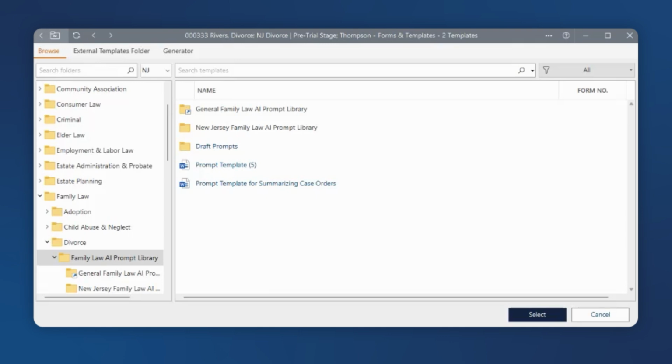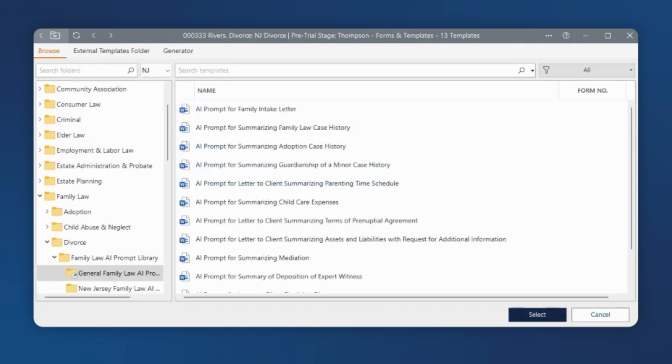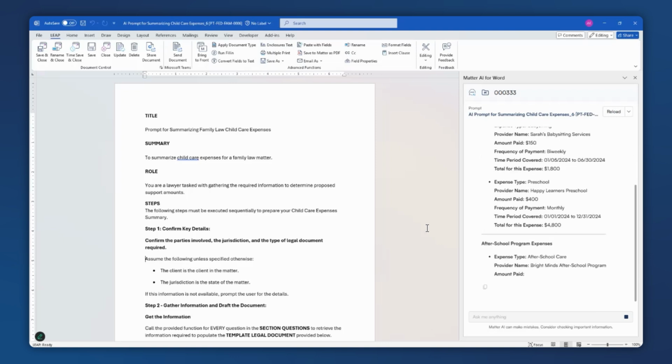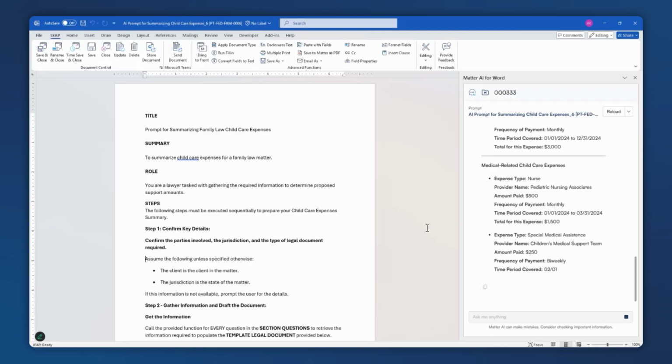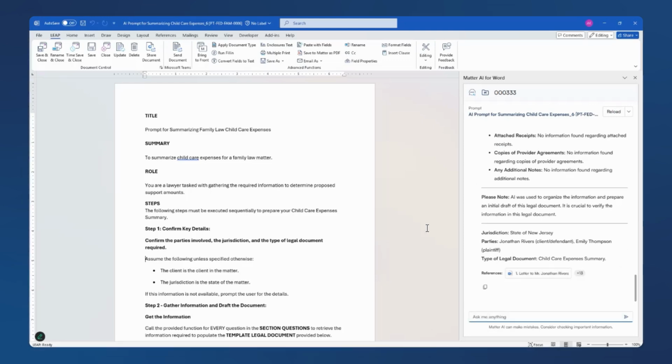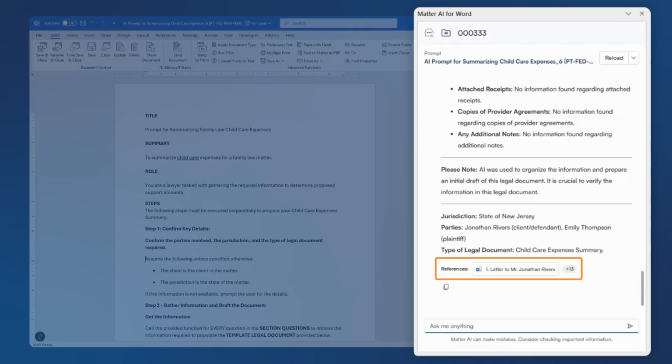Within this, you will see a general AI prompt library and, if applicable, a state-specific library as well. For this demonstration, I will select the General Family Law AI Prompt Library and utilize the prompt summarizing childcare expenses. This prompt will help you save time by not having to search through a plethora of documents saved to your matter by creating a succinct first draft for your review. You will see that at the bottom of the response, a list of references will appear, which list out all the documents Matter AI used to draft this response.